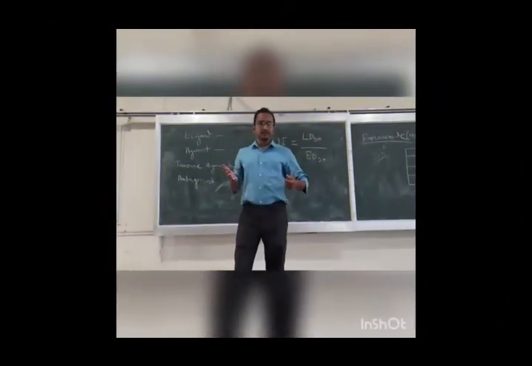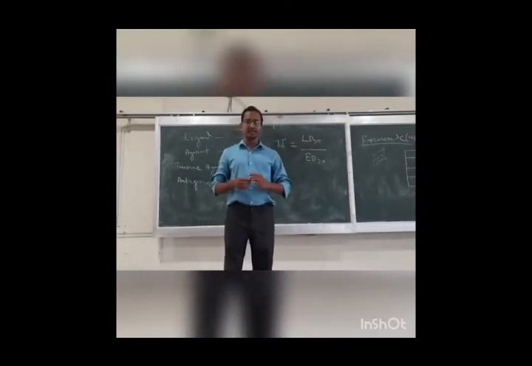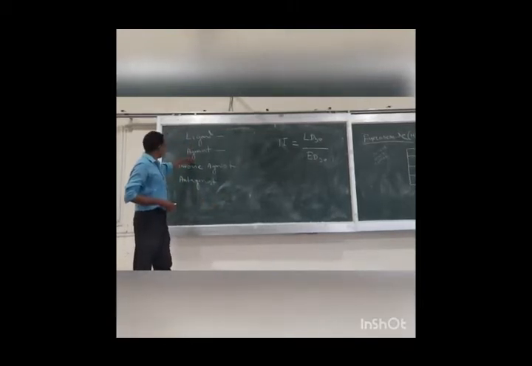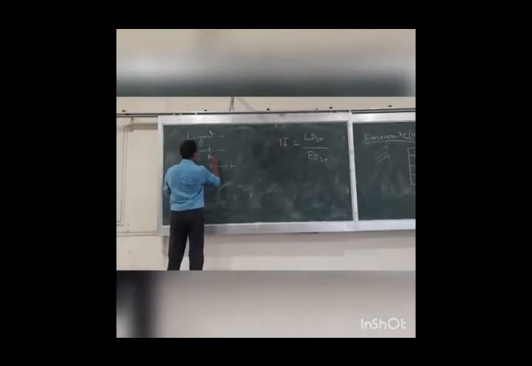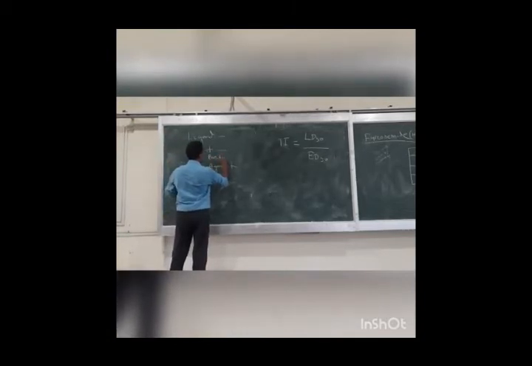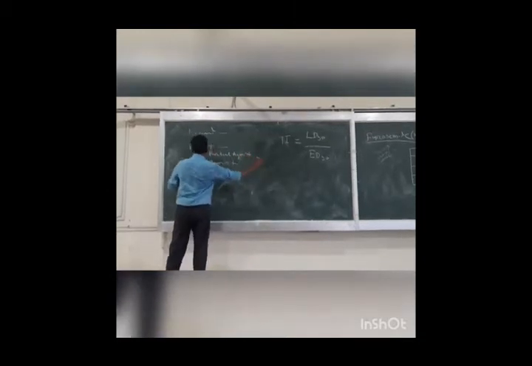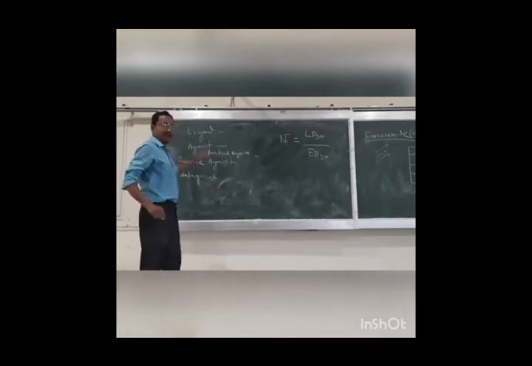Certain terms are highly associated with the pharmacodynamic process: ligand, agonist, partial agonist, inverse agonist and antagonist. What are the concepts?